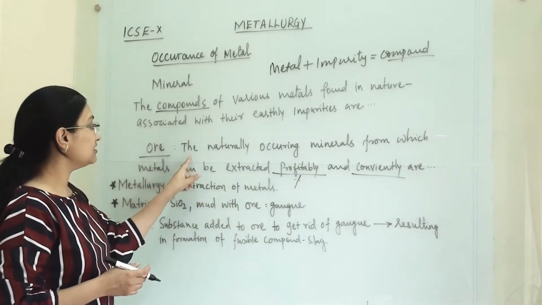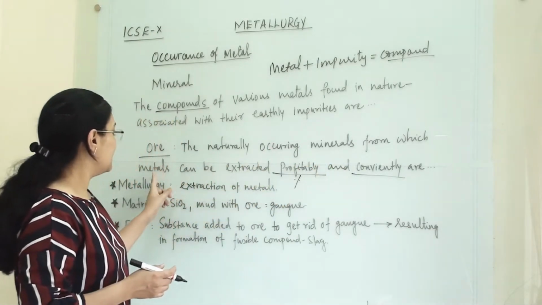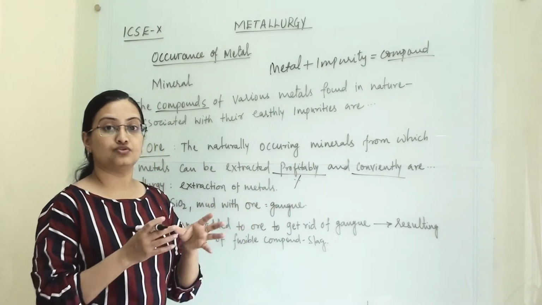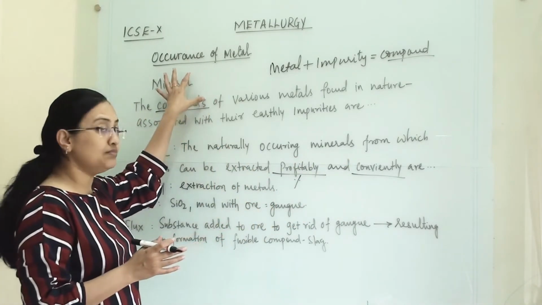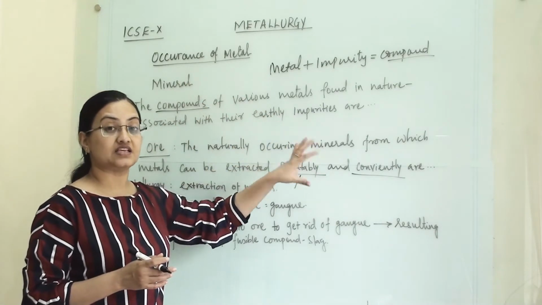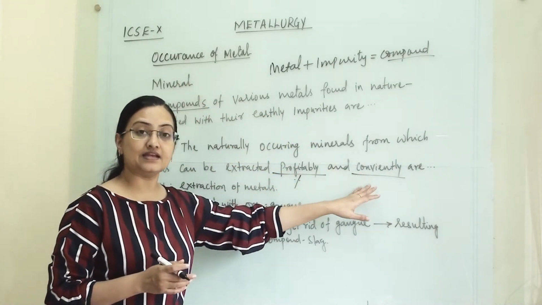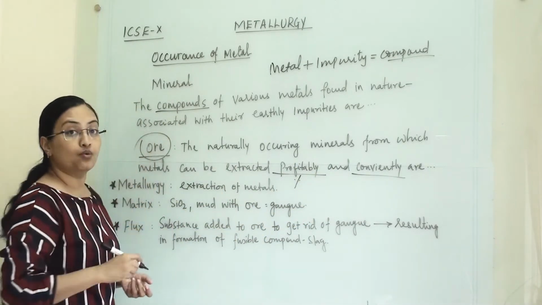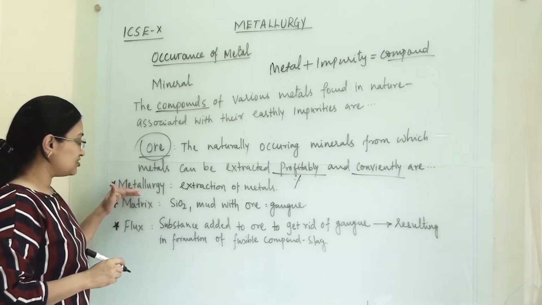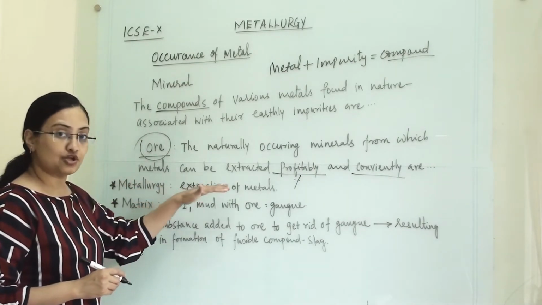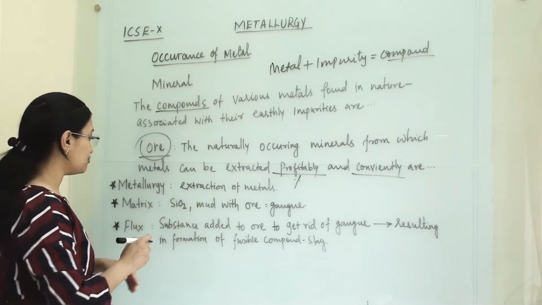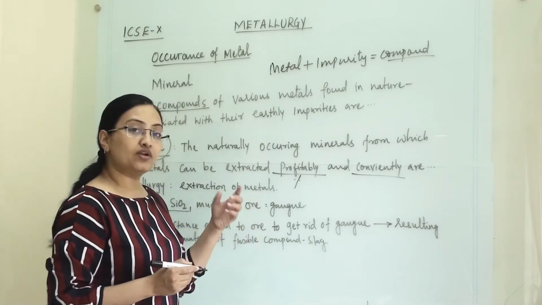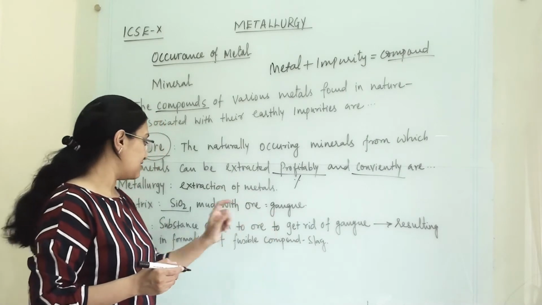Again, what is the ore? The naturally occurring minerals from which metals can be extracted profitably and conveniently are known as ore. So in the earth crust and in any mineral, if the metal percentage is high such that it will be profitable and convenient to extract that metal, that mineral is termed as ore. Next, metallurgy. What is metallurgy? The extraction process of metal. Then matrix or gangue: silica oxide or mud will be with the ore, and that mass is known as gangue or matrix.